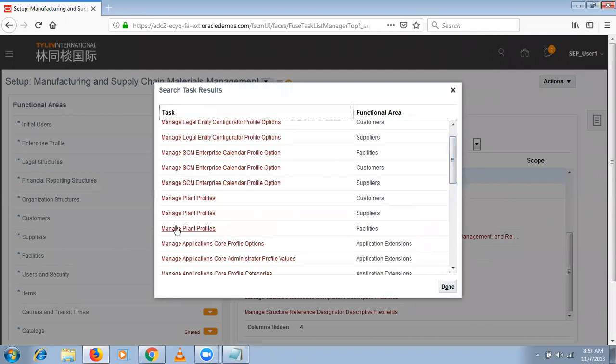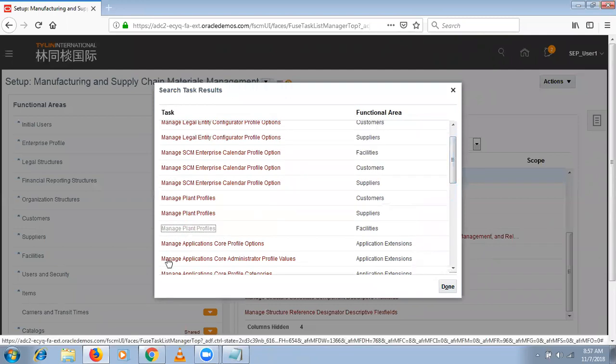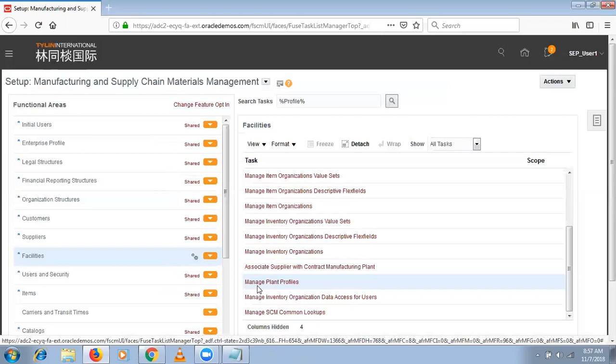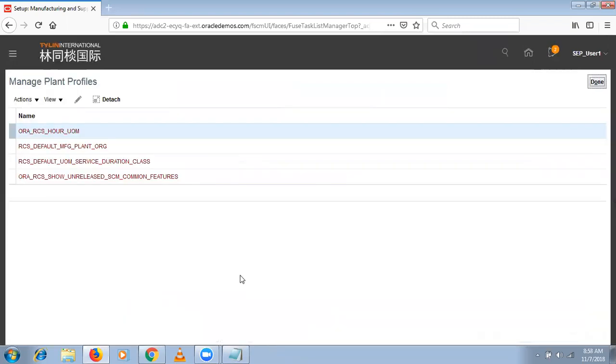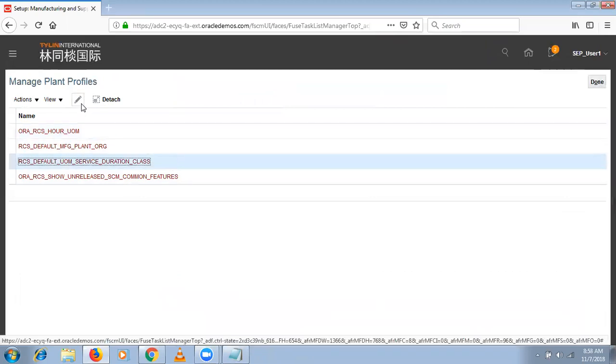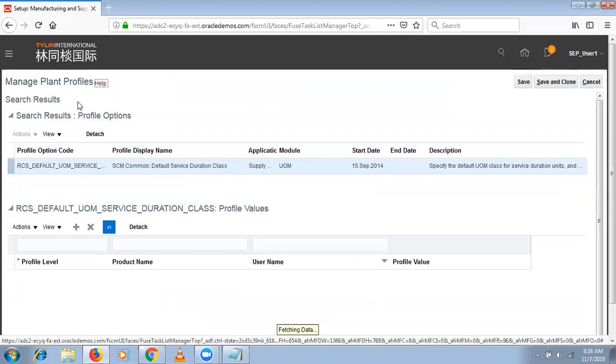Let's see, maybe it is available in plant profile. Let's say plant profiles, manage plant profiles. So service duration class, okay. Here service duration class is there.